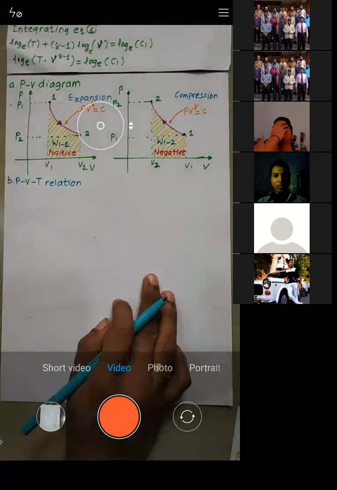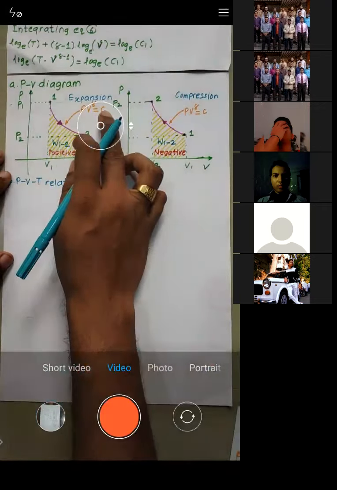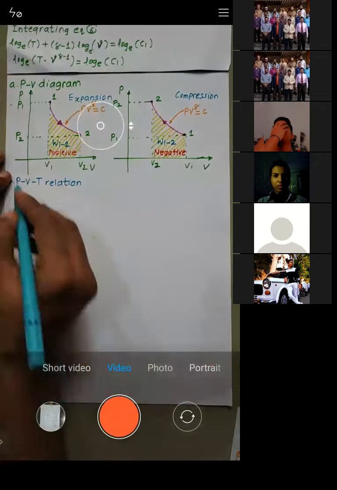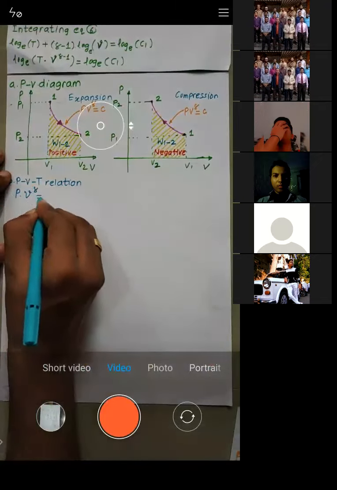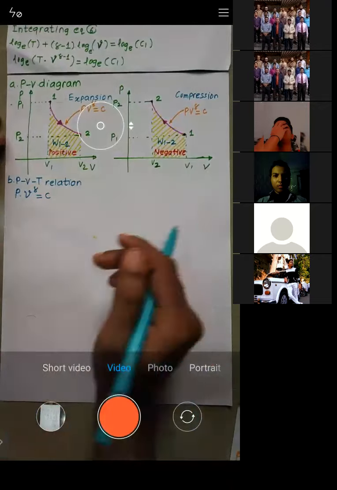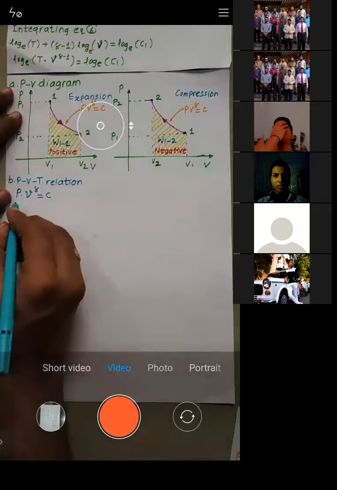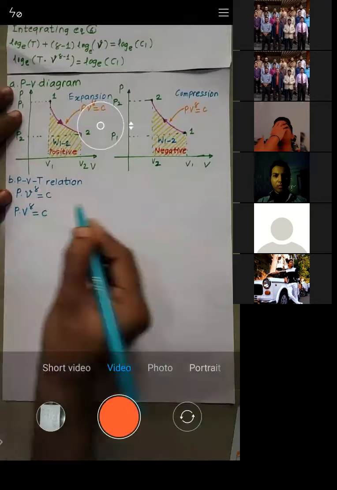So see, as I told you, just some time before we have written this law, PV is equal to C. See, PV raised to power gamma is equal to C. Let me write down that law. So this is a law. Similarly, I can write this law as P into capital V raised to power gamma is equal to C.